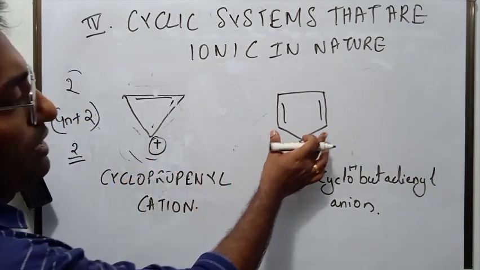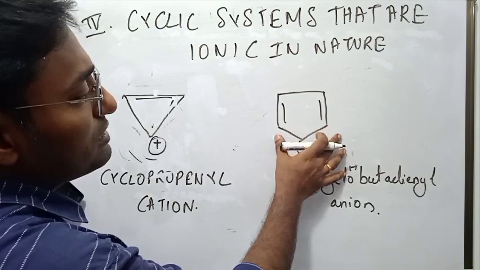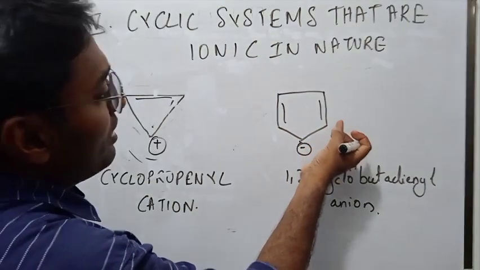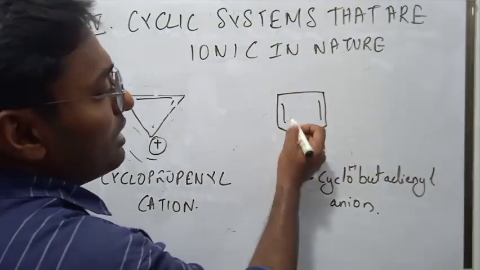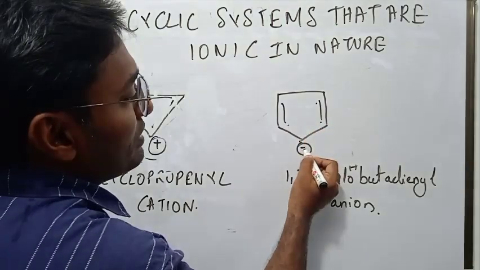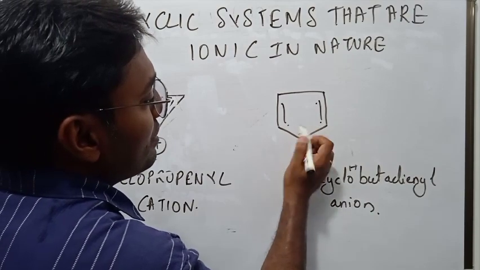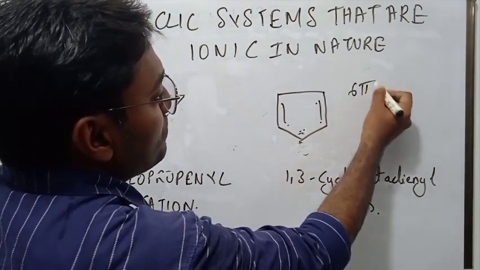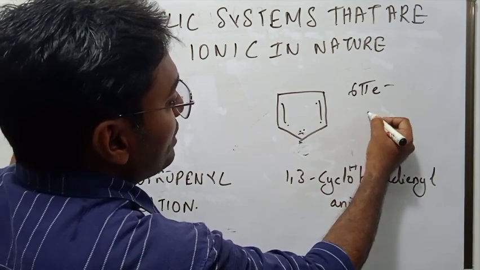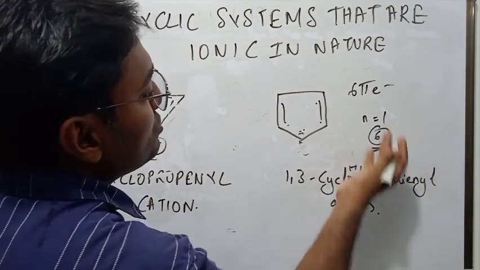Here also, is it satisfying the 4 conditions? Is it cyclic, planar, conjugated? Yes. How many electrons are there? 1, 2, 3, 4 and 5, 6. This is inside the ring. So 6. Is it possible to get 6? Yes. If you put n equal to 1, you get 6. So it also satisfies Huckel's rule.